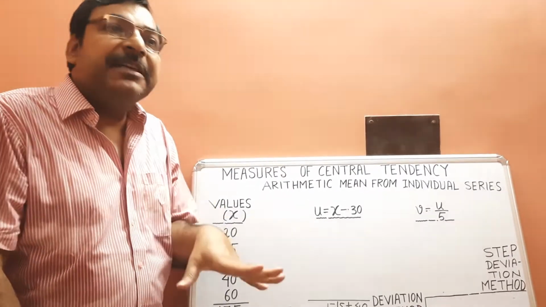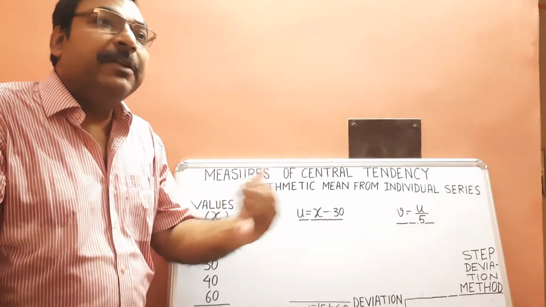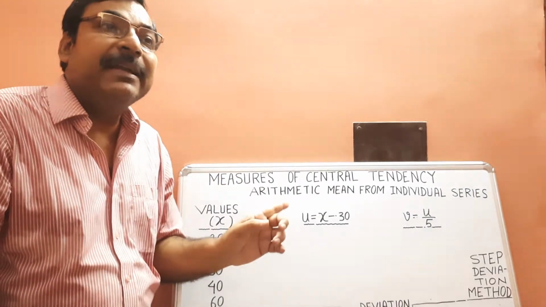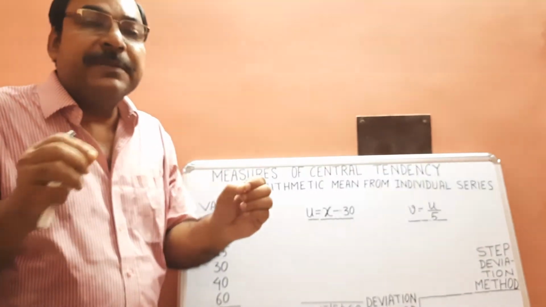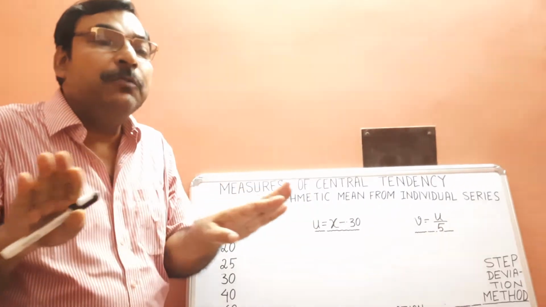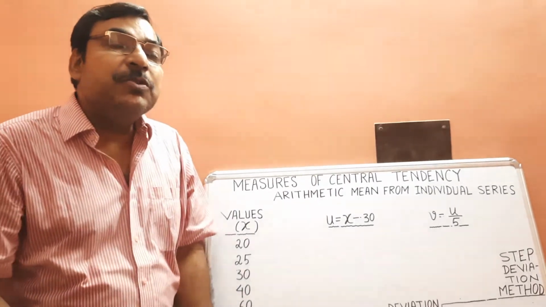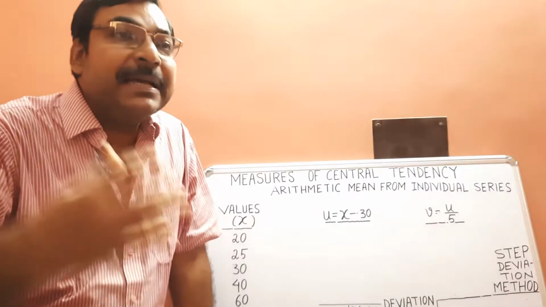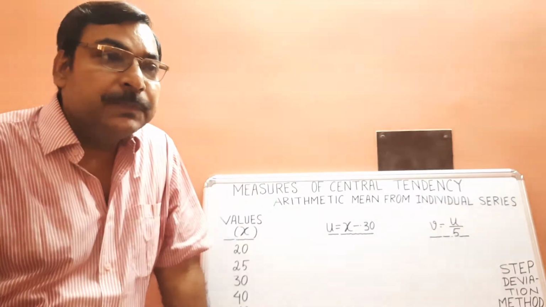Arithmetic mean is the average value of the series. It is not possible to keep in mind every individual value, so we depend upon the average value. Arithmetic mean is that average value. Median is the middlemost value of a series. It's a value which divides the entire series into two equal parts. And mode is that value which occurs most frequently. It appears repeatedly the maximum number of times, or the value with the highest frequency is mode.